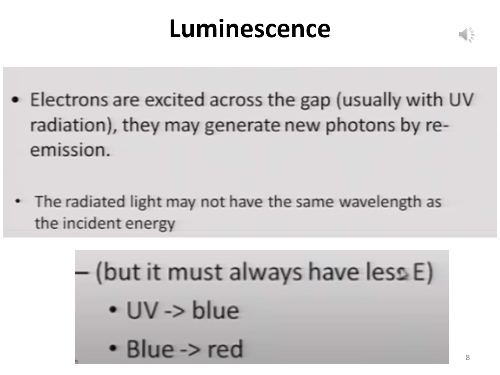If it gives out the same energy which is absorbed, then it is just emission. But if the emitted light has a lower energy, or a higher wavelength, than the incident beam, then this is called fluorescence.